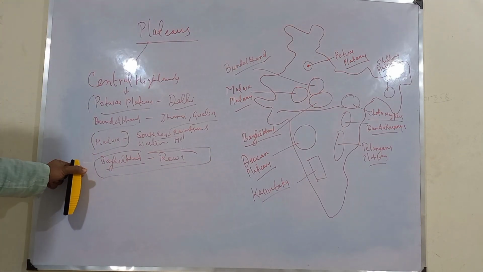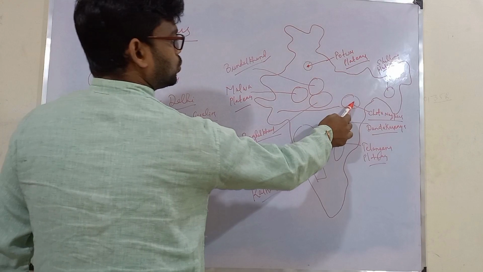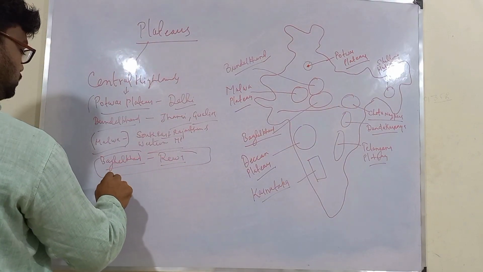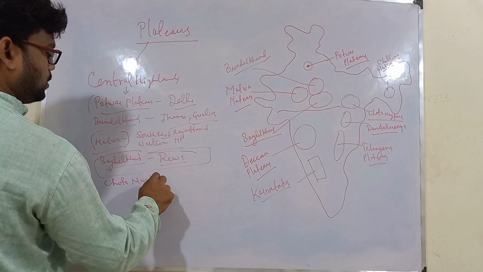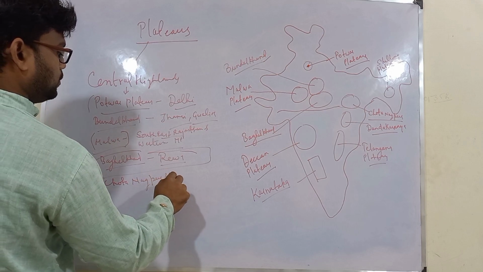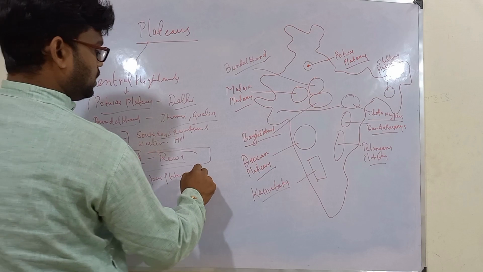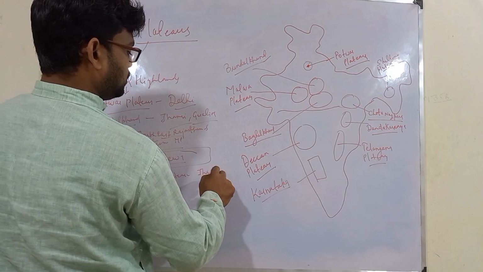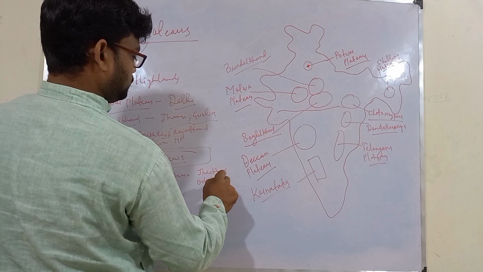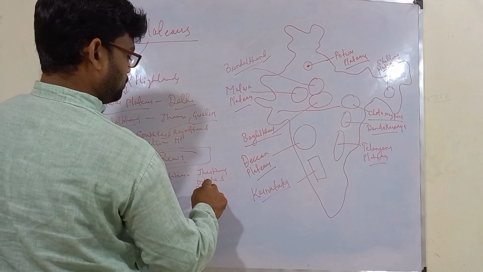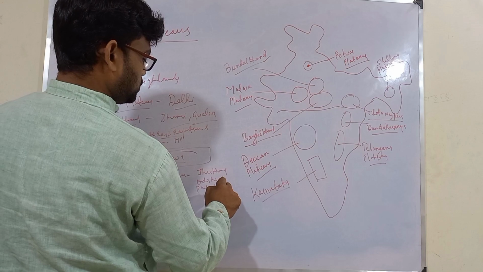So this was our fourth. Then we have Chota Nagpur plateau. This mainly forms the part of Jharkhand, Odisha and parts of Chhattisgarh.